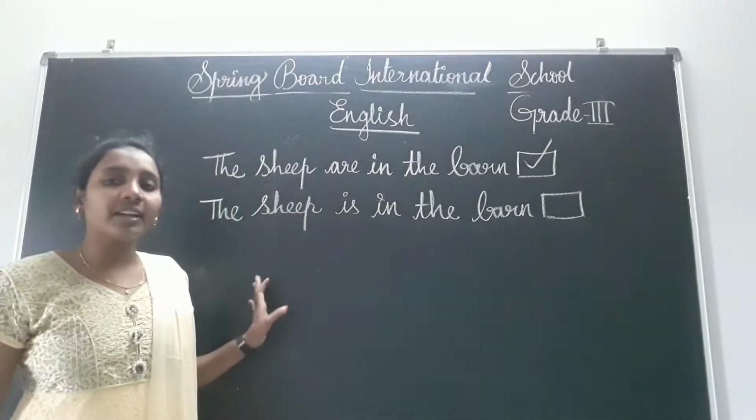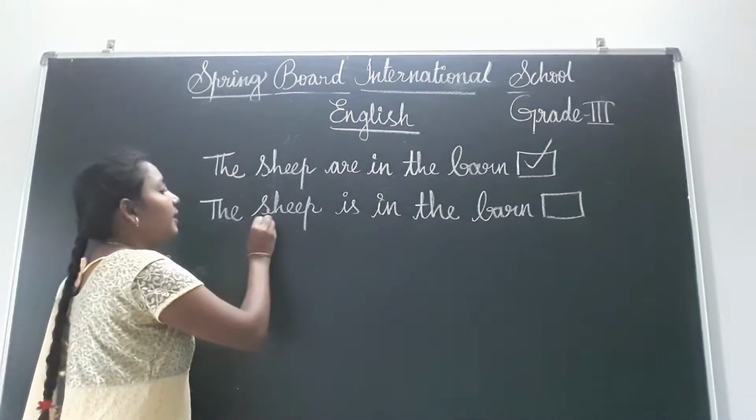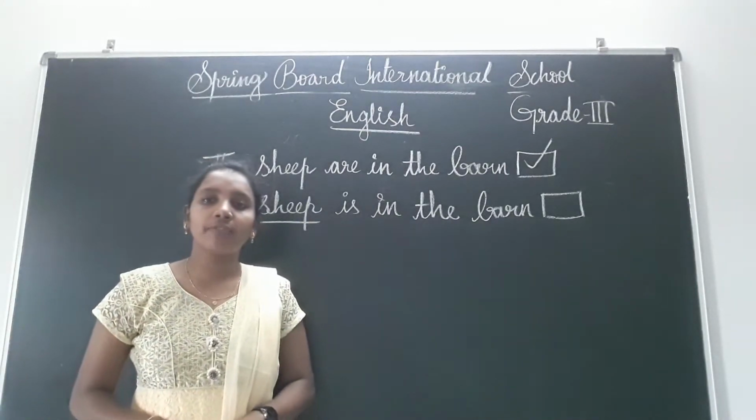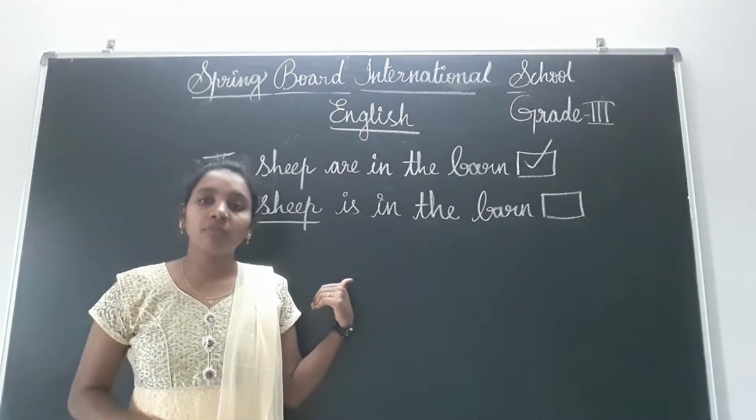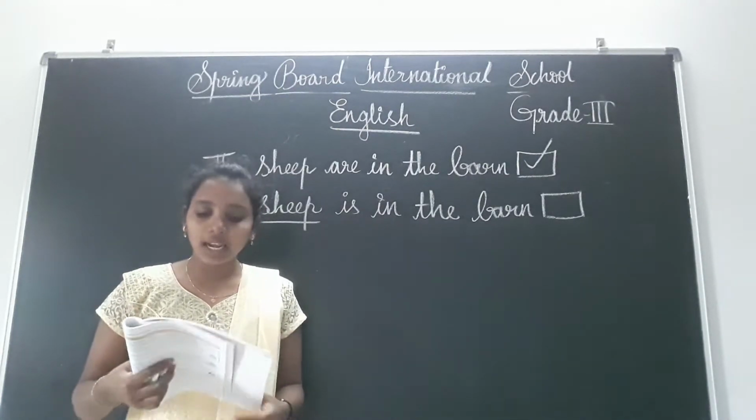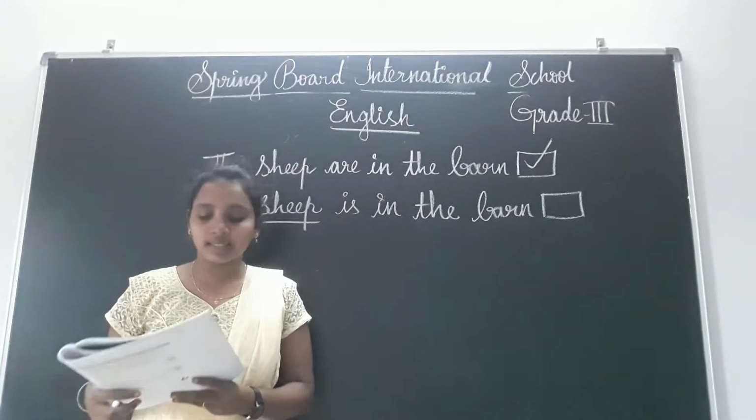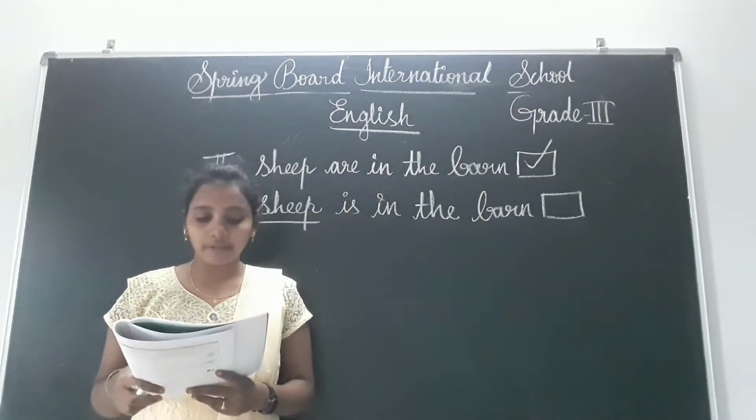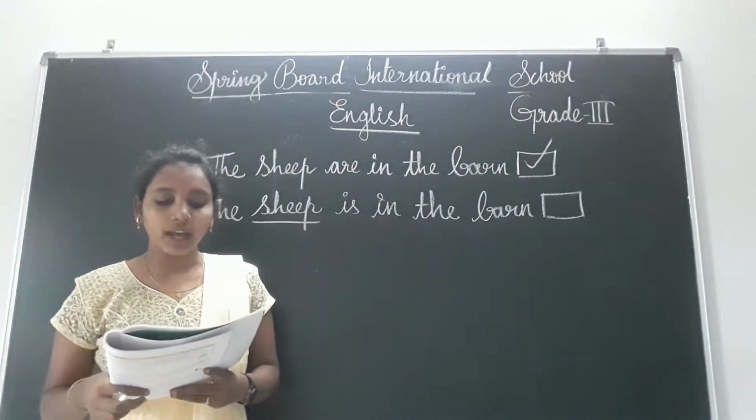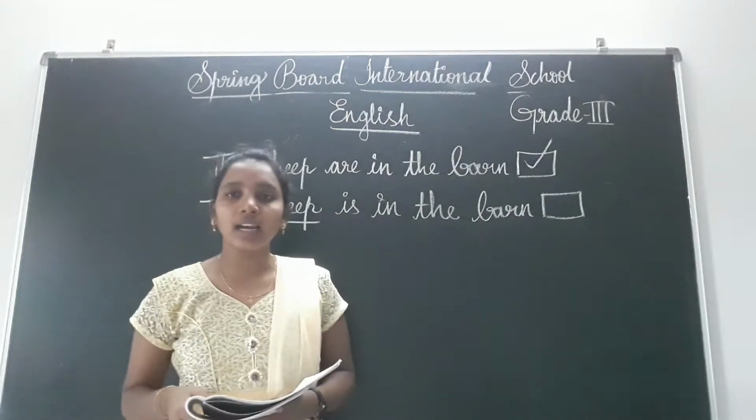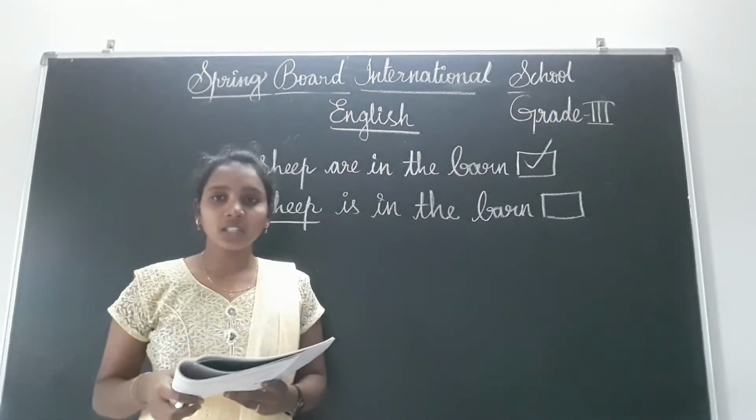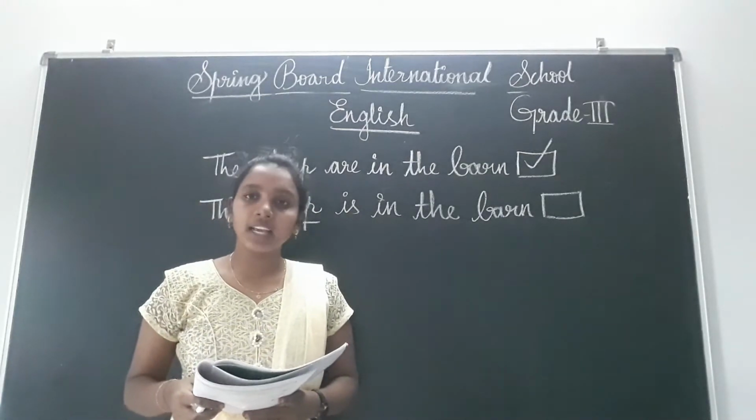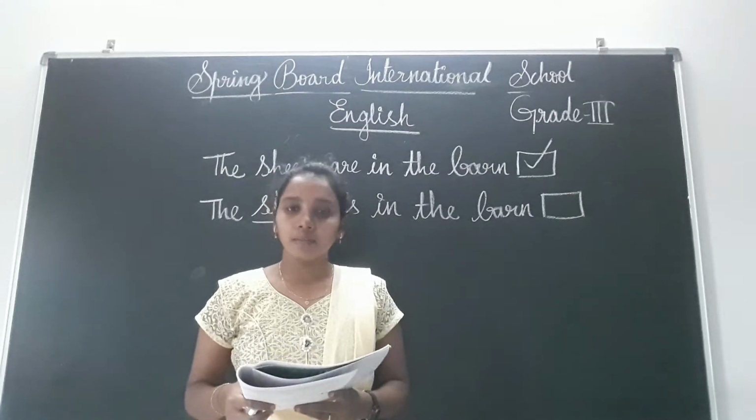Now see the difference, children. Whether the sheep is singular or plural, both in the singular and plural form we call it sheep, but we do not call it sheeps. Like that some words will be there, children. Let's see those words. The noun sheep is the same in the singular and plural form. Here are examples of nouns that are the same in the singular and plural form. See, fish, fish, deer, deer, aircraft, aircraft, moose, moose.